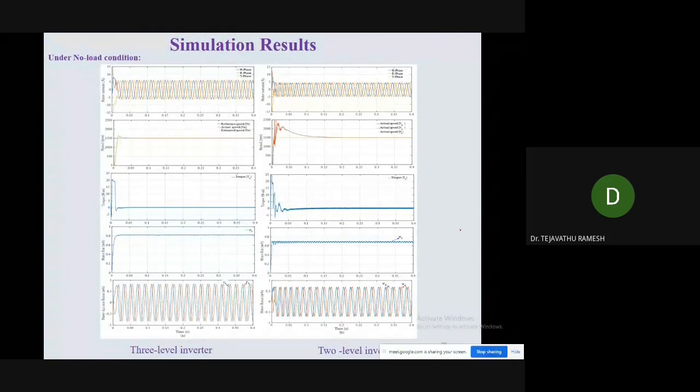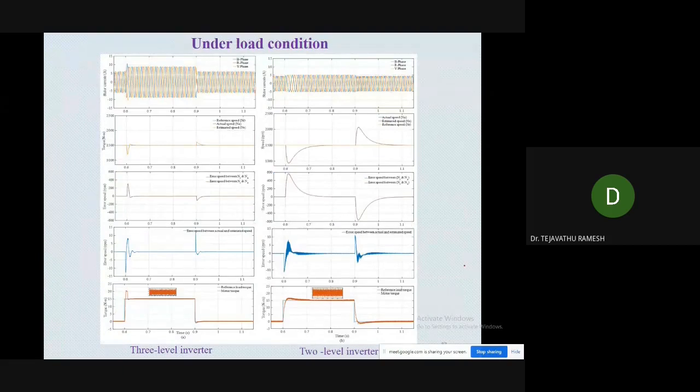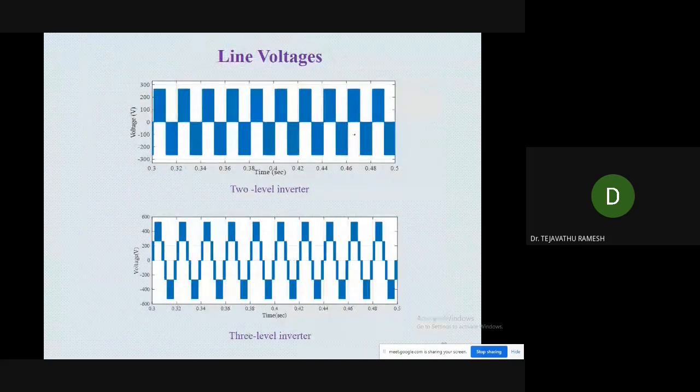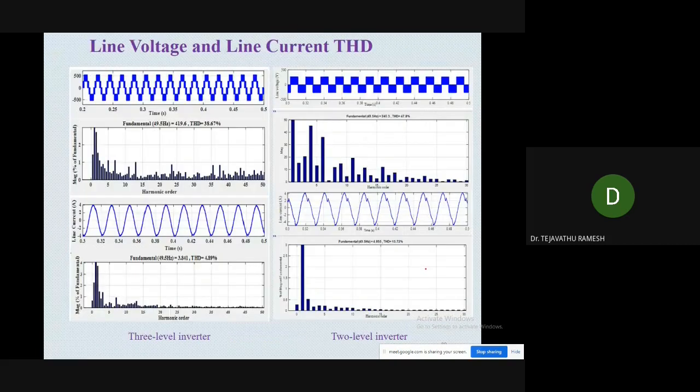Here we have compared 2-level and 3-level, and these are the results. This is the line voltage using the 2-level, and this is the line voltage using the 3-level. You can see the line voltage THD using the 2-level is 47, and for the 3-level it is 38.67.